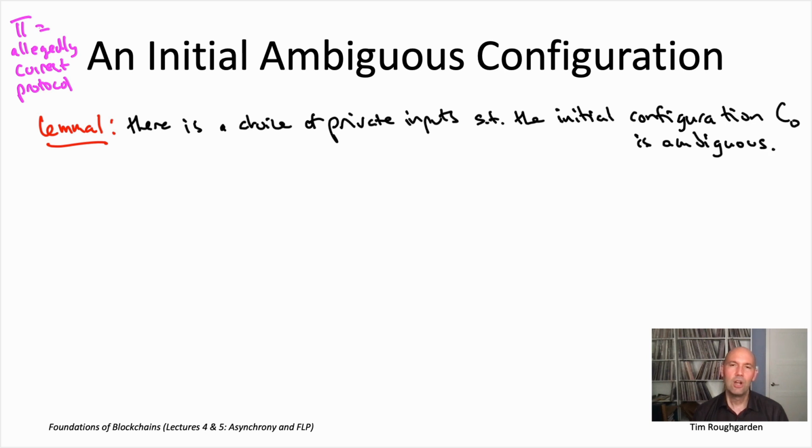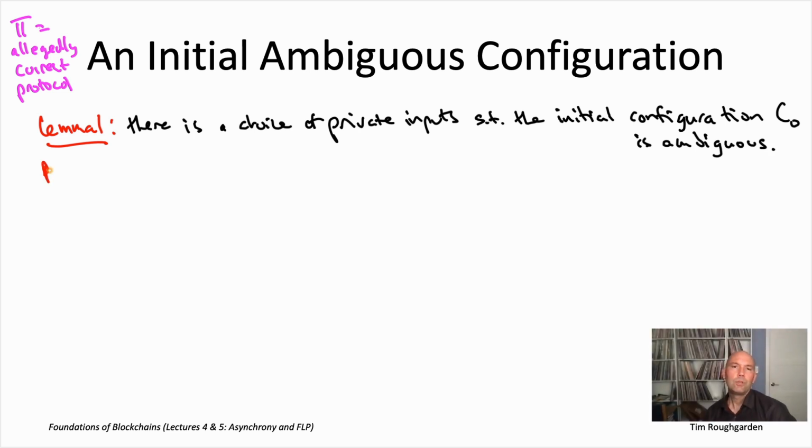In fact, conveniently, we actually don't have to go searching over all 2 to the n possible initial configurations. We're going to identify a collection of only n-1 initial configurations, such that one of them is guaranteed to be ambiguous. No matter what your protocol is, one of these n-1 inputs will start you out in an ambiguous configuration. So what are these candidate private inputs? Well, we're going to consider only the case where for some integer I, the first I nodes all have a private input of 1, and the last n-I nodes all have a private input of 0. So a bunch of 1s followed by a bunch of 0s.